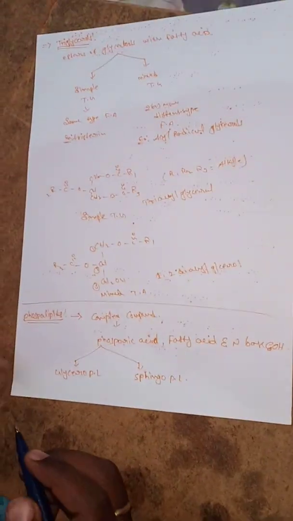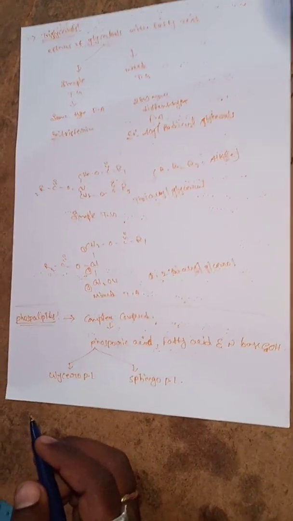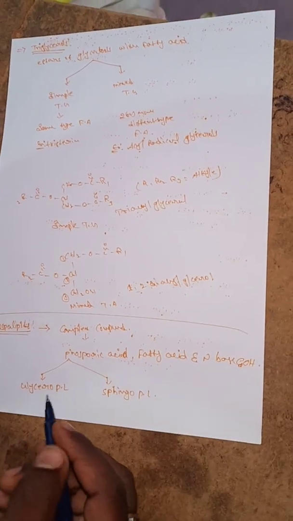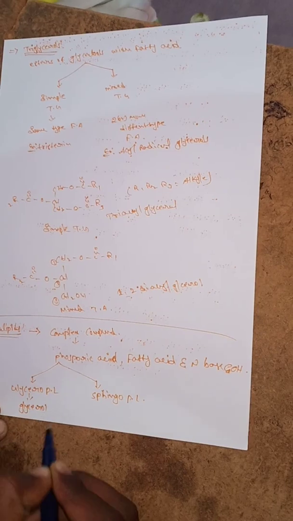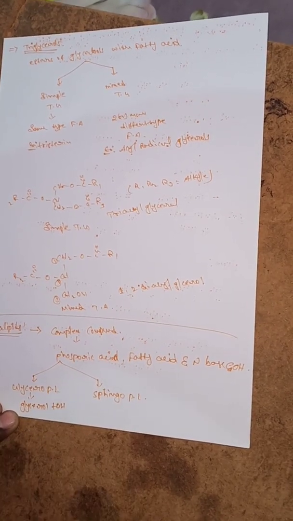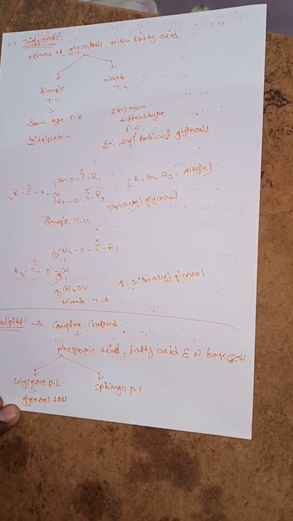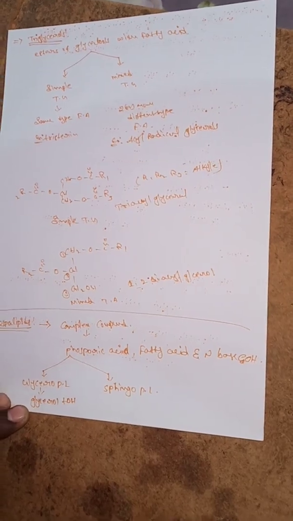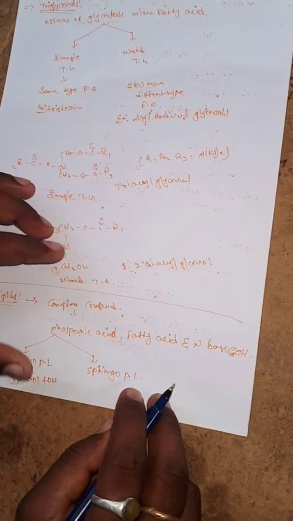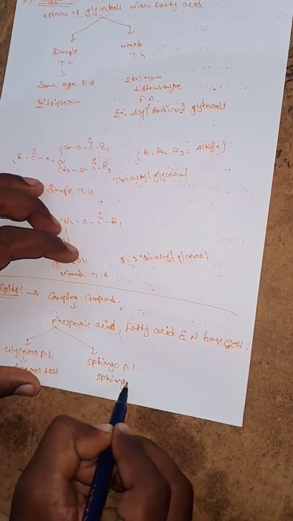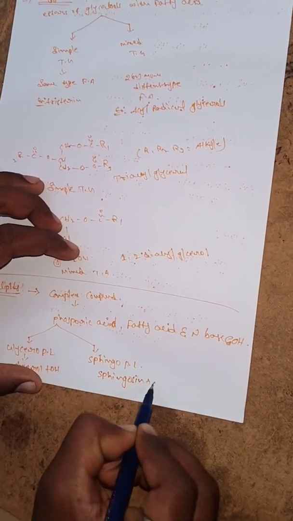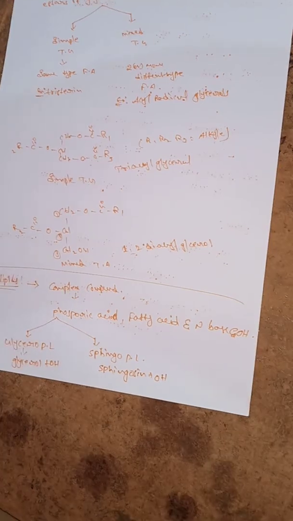What are the glycerophospholipids? The glycerophospholipids contain glycerol plus alcohol. Sphingophospholipids are similar, containing sphingosine and alcohol. Sphingosine plus alcohol is known as sphingophospholipids.